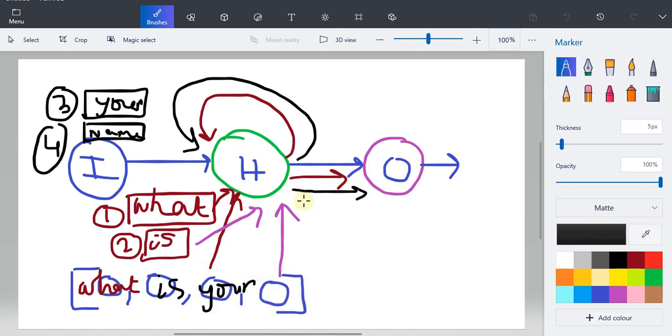Hidden state is something like "what is your", right? And when the outcome is generated for the last part of the loop, then it has the entire content, that is "what is your name". So when the outcome is generated, it is remembering every part of the question, that is "what is your name". Then maybe it can be sent through another layer, say the output layer, where this question is processed and the outcome is generated. Say "my name is X", so this is the outcome. So that is how your recurrent neural network works.